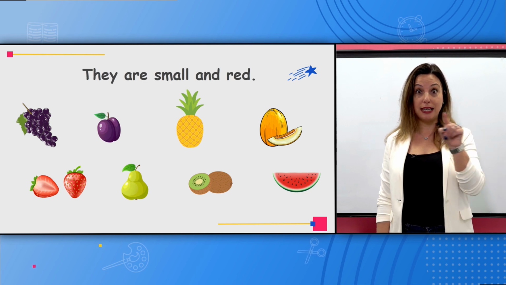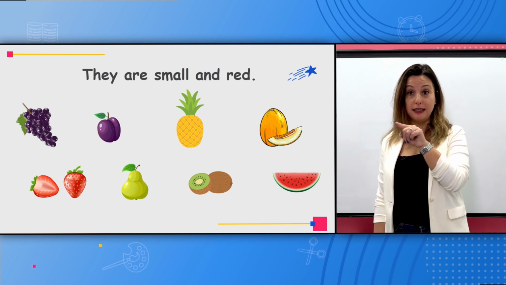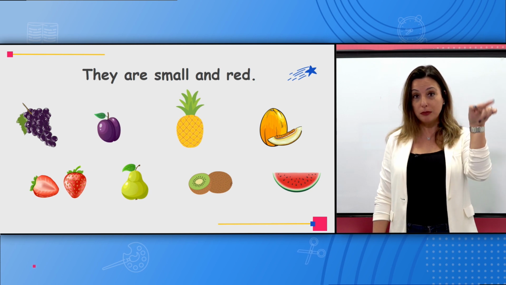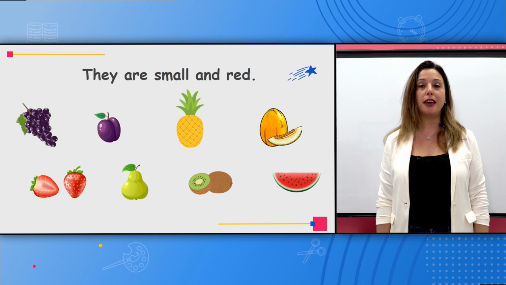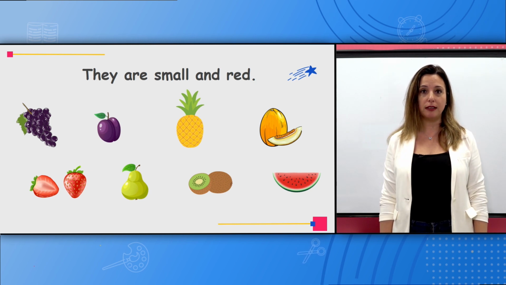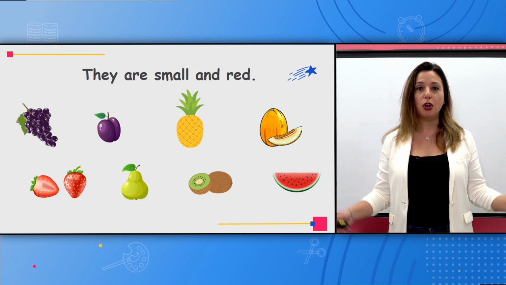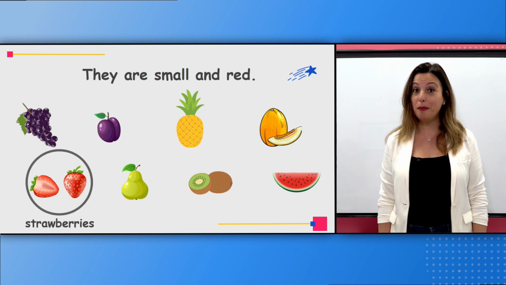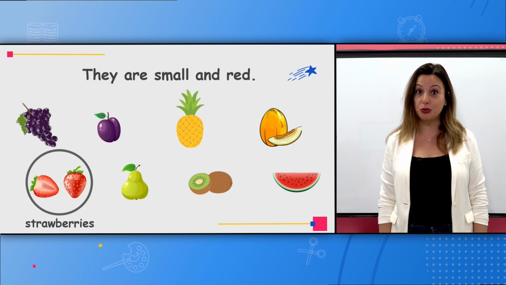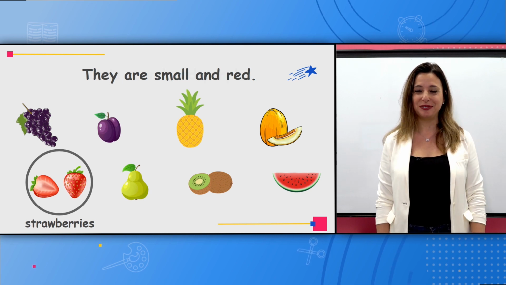Okay, now we have a sentence. You have to read the sentence and tell me, maybe point at the fruit that it belongs to. They are small and red. What is small and red here? Strawberries. The strawberries are small and red.